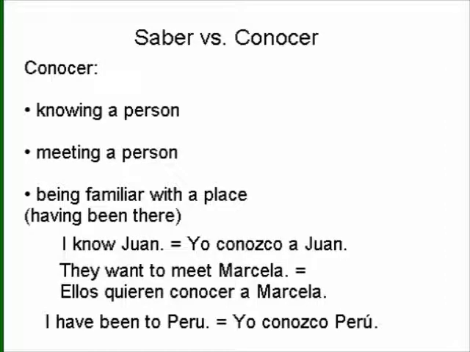And to say I have been to Peru, we would say yo conozco Perú. It might literally translate I know Peru, but we wouldn't really say it in English that way. The meaning that we're trying to get across here is I have been to Peru. Notice that this time we do not have the personal a, because like we said, that has to do with knowing a person. Peru, of course, is not a person, it's a place, so we don't have that personal a here.